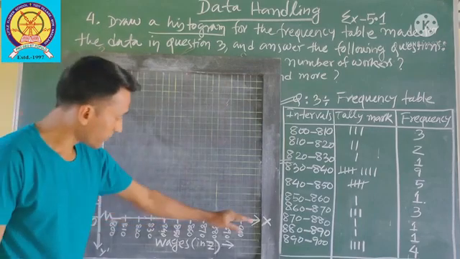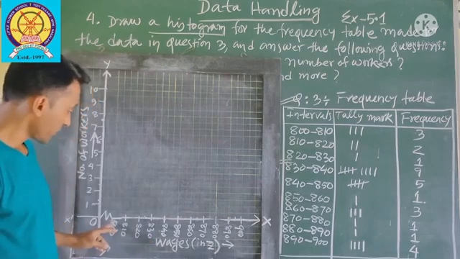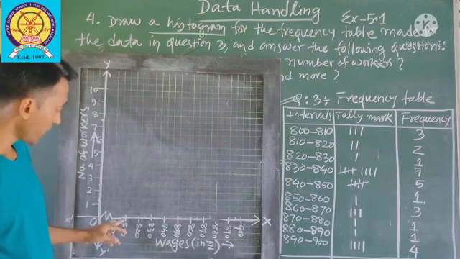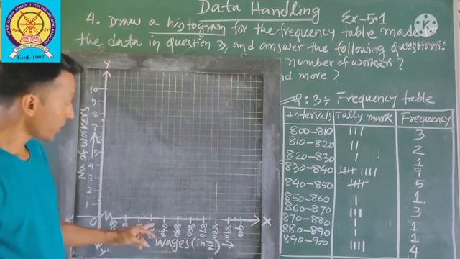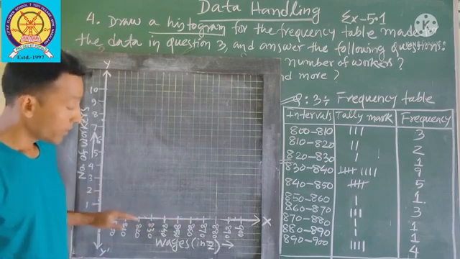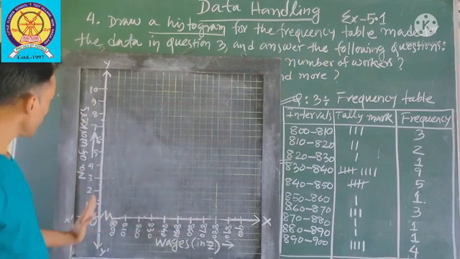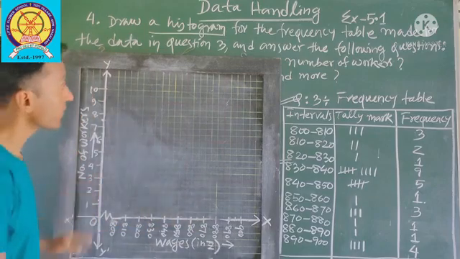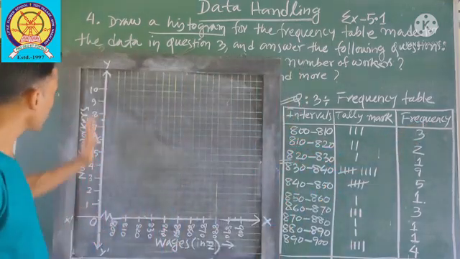In the x-axis we will represent wages in rupees. First 800 to 810, then 810 to 820, then 820 to 830. In this way you draw on your graph paper. In the y-axis we will take number of workers, that means the frequency.